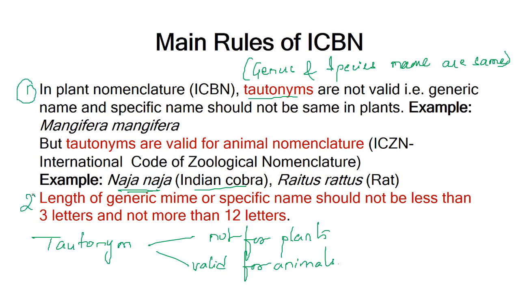Another rule is that the generic name or the specific name should not be less than 3 letters, and should not be more than 12 letters. So the minimum is 3 letters and the maximum is 12 letters, be it the generic name or the specific name.